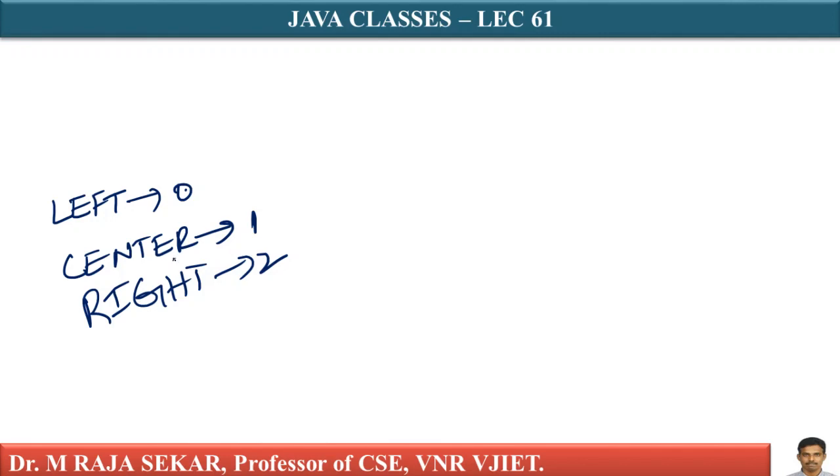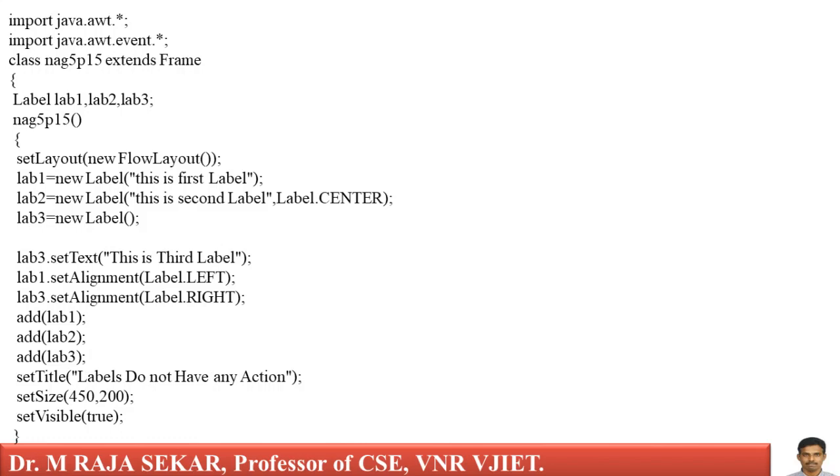All these are defined in label class. These are constants which are defined in label class. Even though labels are aligned in the program, the effect is not seen much in this example. If the layout manager is border layout, we will see the labels at their respective alignment positions. Anyway, for the time being, you need not bother about layout managers. I will discuss layout managers in my next class. For the time being, just understand this program.